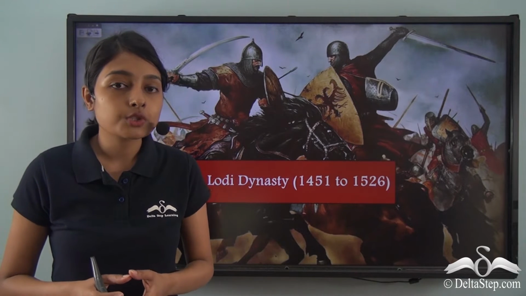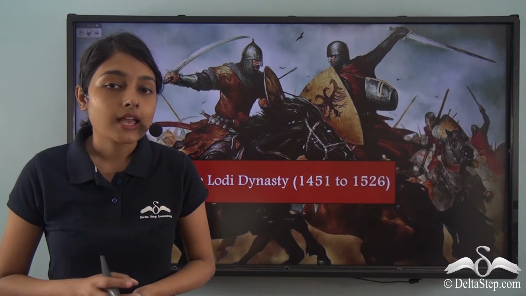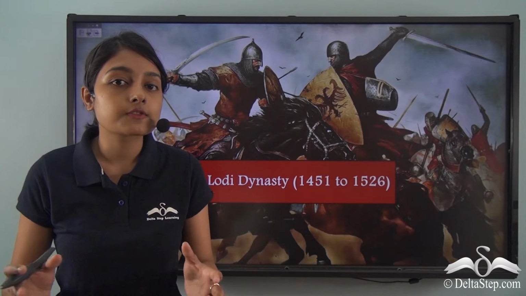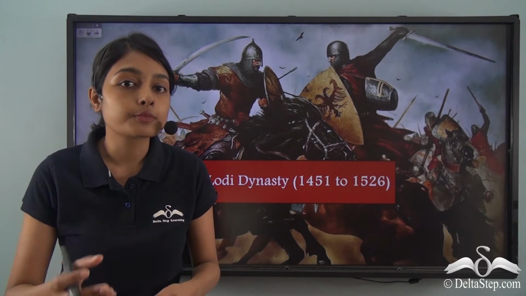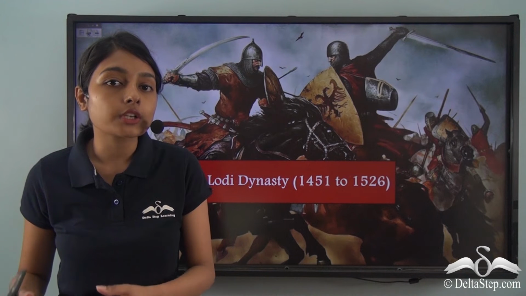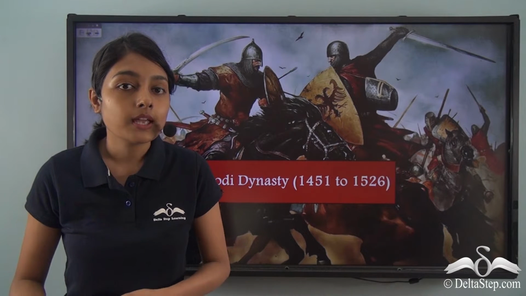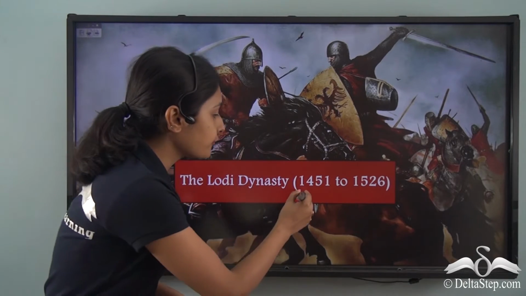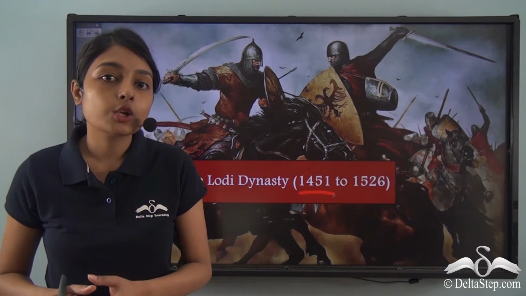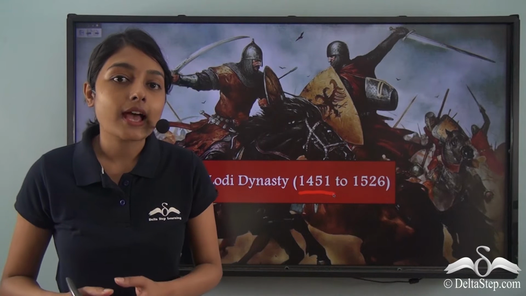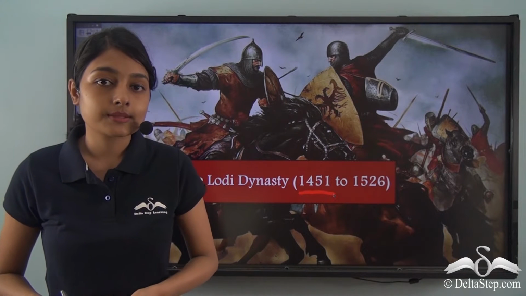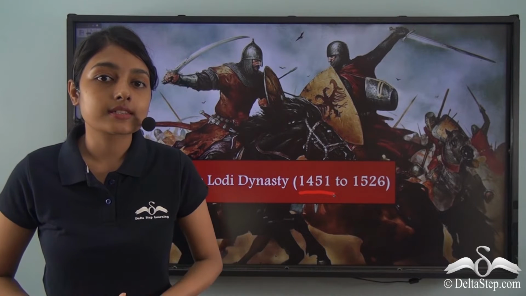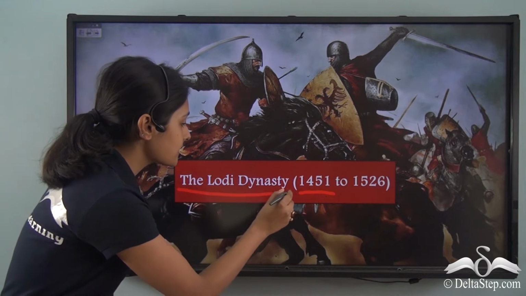Now, when Alauddin Alam Shah voluntarily left his charge as the sultan of the Sayyid dynasty, Bahlul Lodi saw that it was fertile ground for him to now come to power. 3 years later, he first brought under his control the province of Punjab, and soon after he went on to control Delhi. And so, the year 1451 was when Bahlul Lodi finally established himself as the Sultan of the Delhi Sultanate.